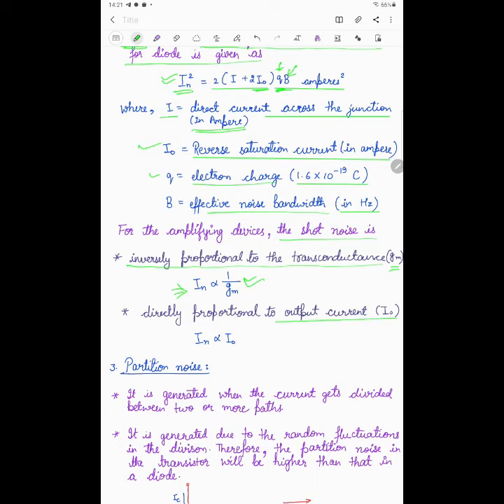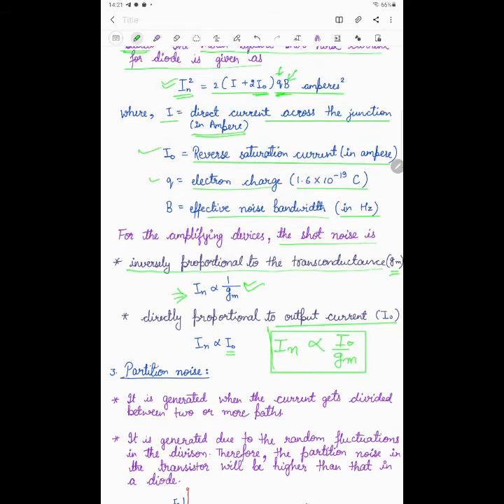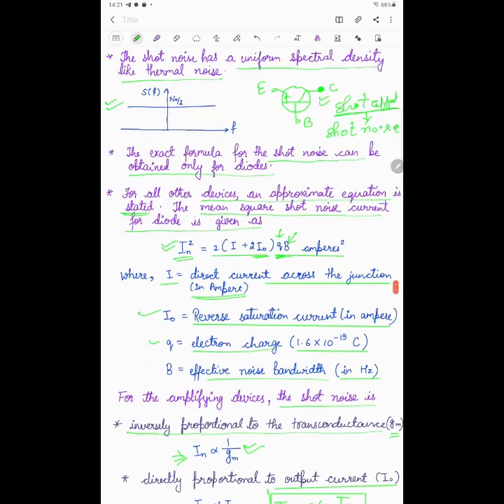This is the approximate equation in the case of an amplifying device. But in the case of diodes, we have written the equation In square is equal to 2 times (I plus 2 I naught) QB.